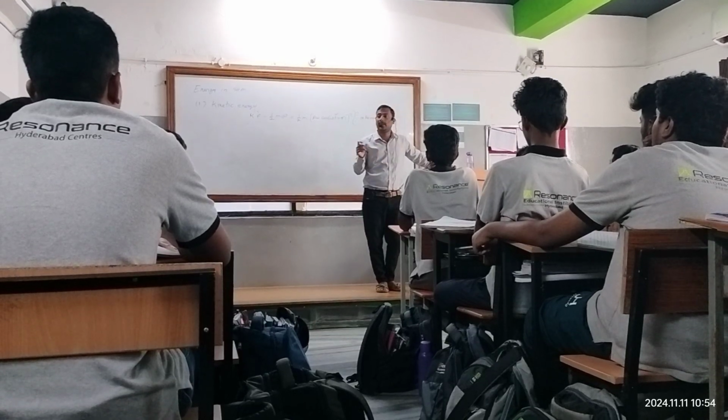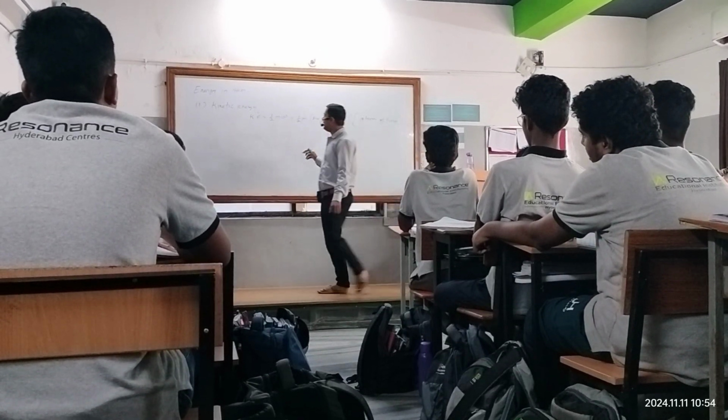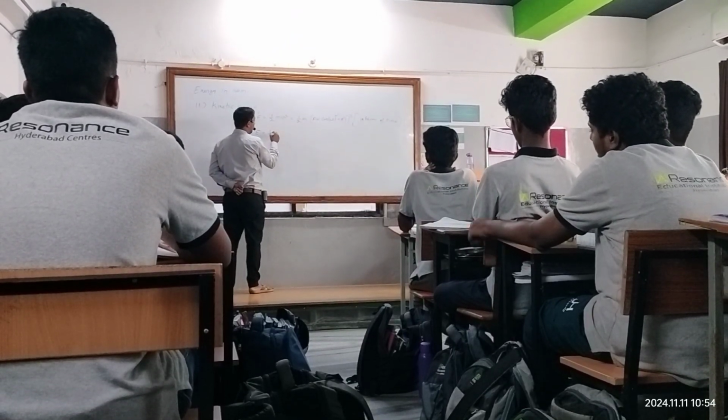Now suppose we have to write the kinetic energy in terms of displacement. Again, KE equals 1 by 2 mv square.